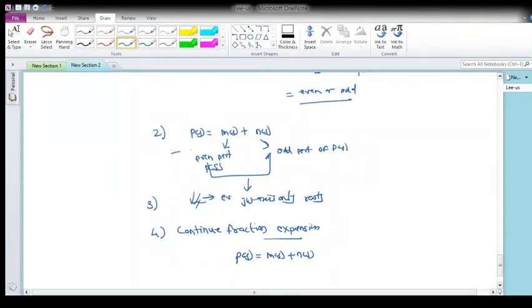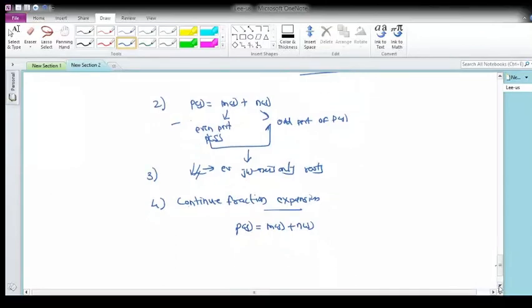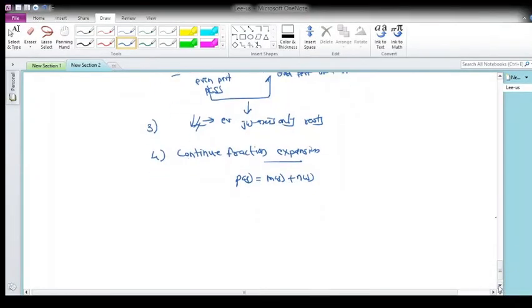If that polynomial is a Hurwitz polynomial, then with the continued fraction expansion you will get some quotients, and all the quotients of the continued fraction expansion have to be positive. In short, if I take the continued fraction expansion of even by odd or odd by even of the polynomial p of s, and I get positive quotients, then that polynomial is also a Hurwitz polynomial. This is also one of the properties. And what is continued fraction expansion? Let me do it and show you.